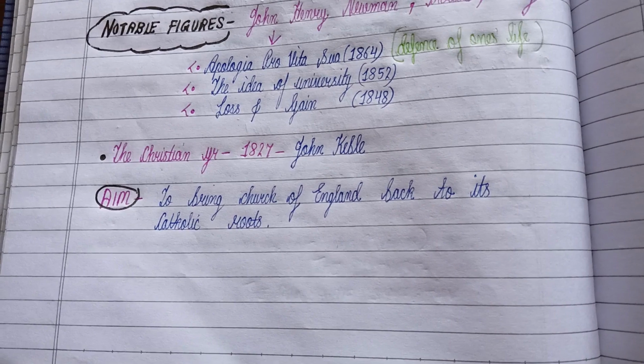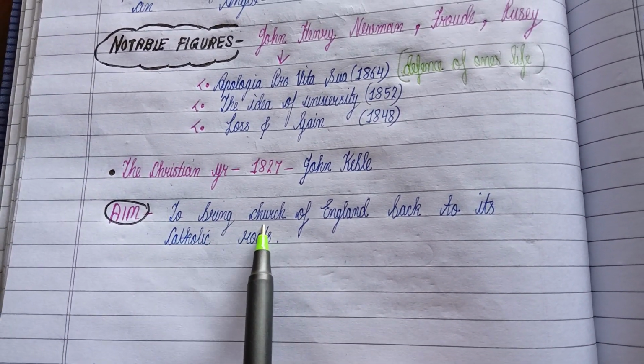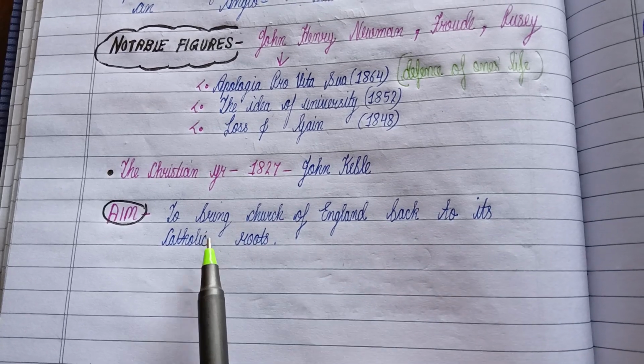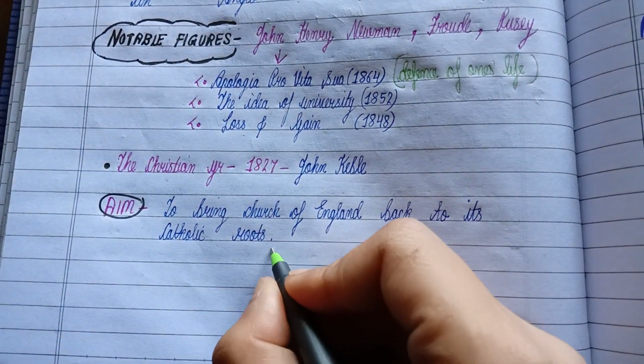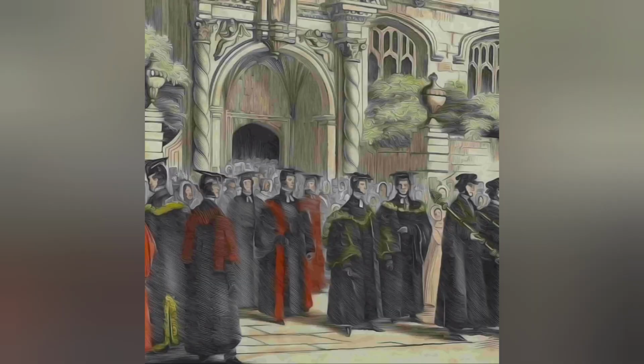And at last, let's discuss what the aim of this movement is. After all, why was this movement initiated? It was initiated to bring the Church of England back to its Catholic roots. So that was the aim of this movement.